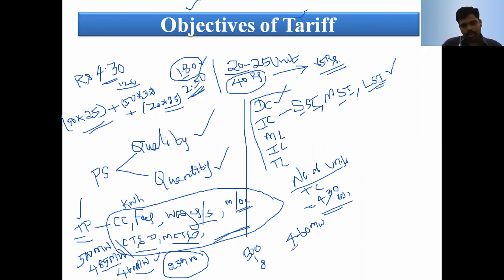For 500 to 1000 units, the cost is reduced for industrial consumers, 7 rupees. But for domestic consumers, if they utilize more electricity, the cost is rising. And more than 1000 units, they are charged 5 rupees 50 paise.